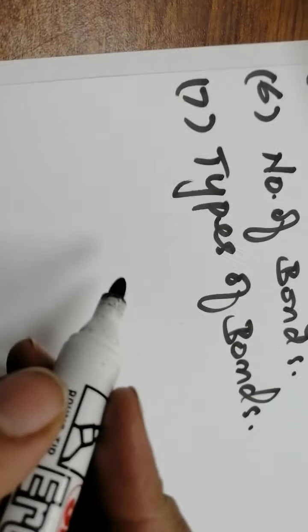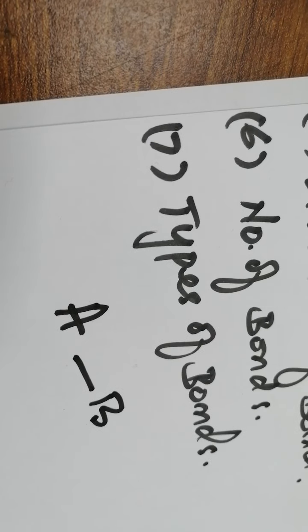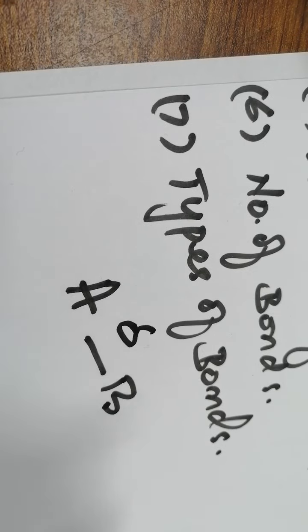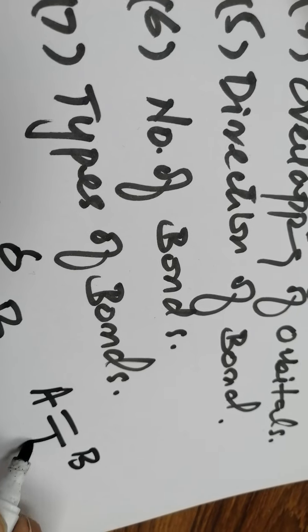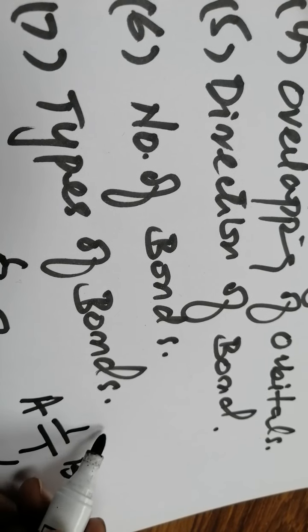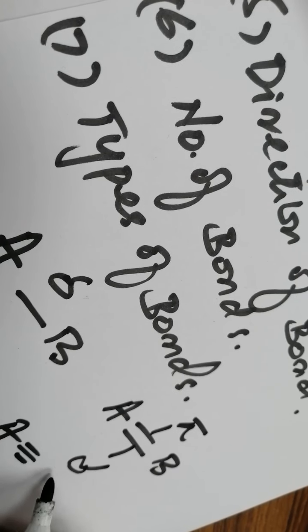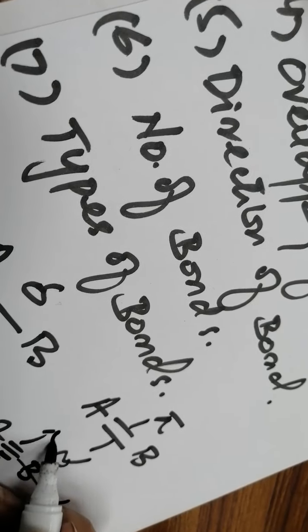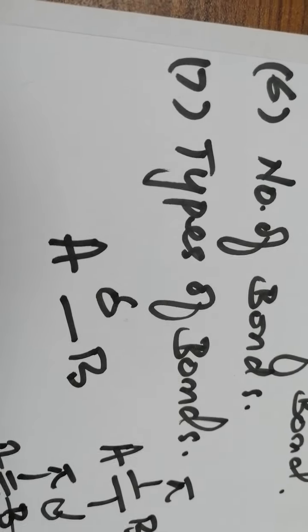Whenever two partners, like A and B, are bonding, a single bond is always a sigma bond. We can present the sigma bond like this. But if A and B have a double bond, the first bond is a sigma bond and the second one is the pi bond. In the case of a triple bond, the first bond is always a sigma bond, and the second and third are always pi bonds. So this is for sure.